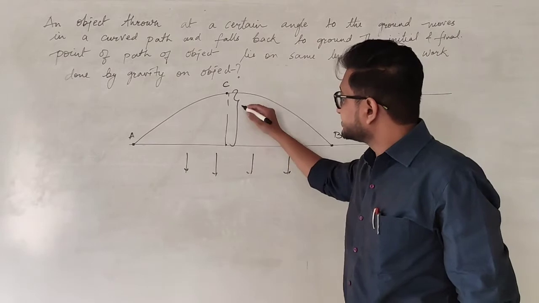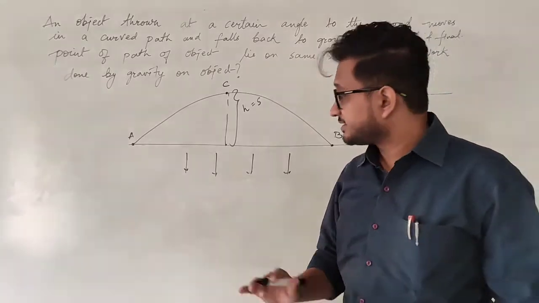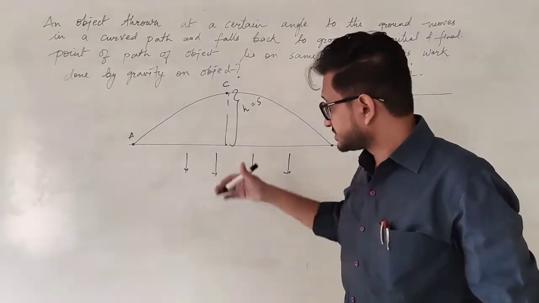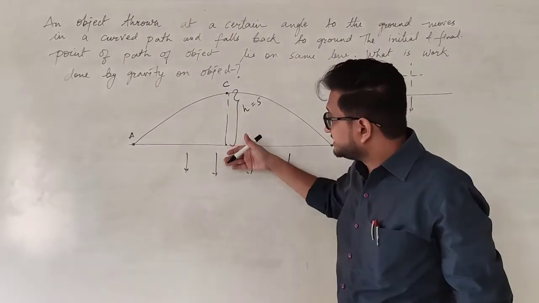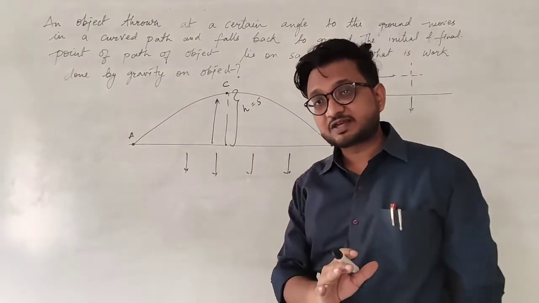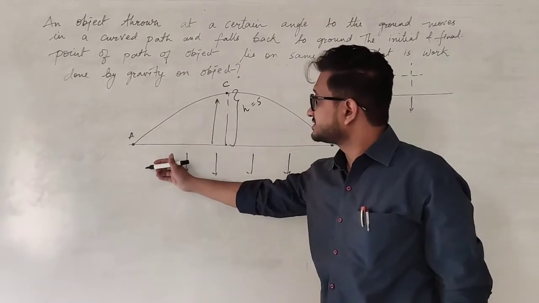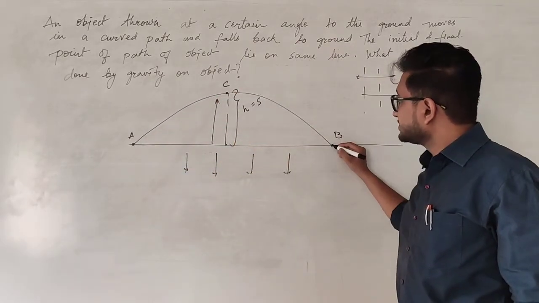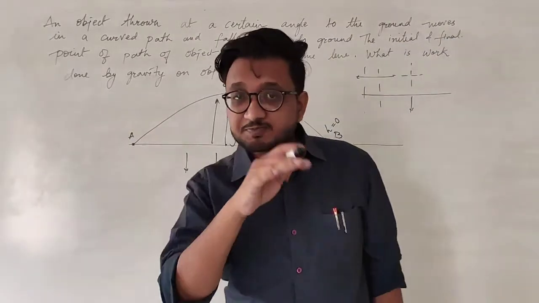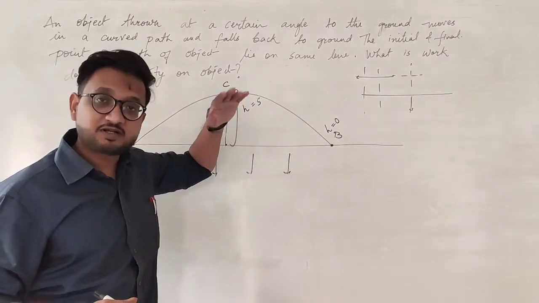So when you see this displacement, h is the displacement, then you can say that certain work is done against the force of gravity. So you can say that some negative work is done because the gravitational force is acting in this direction, but the displacement happened in the upward direction. So the work is done. Whether it is negative, that is a different thing, but certain work is done. But in this case, when you see that A and B are on the same line, then over here height h is 0. That means displacement happening is 0. There is no vertical displacement.